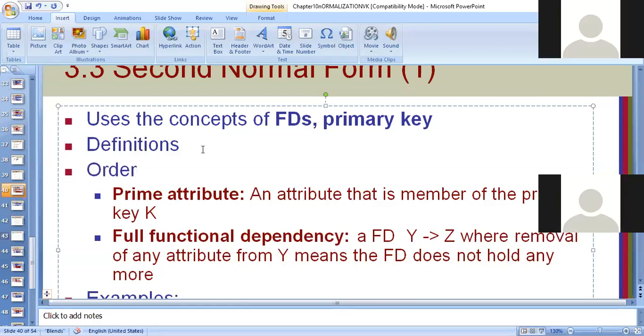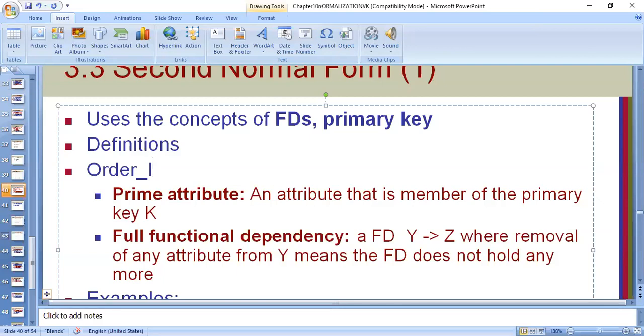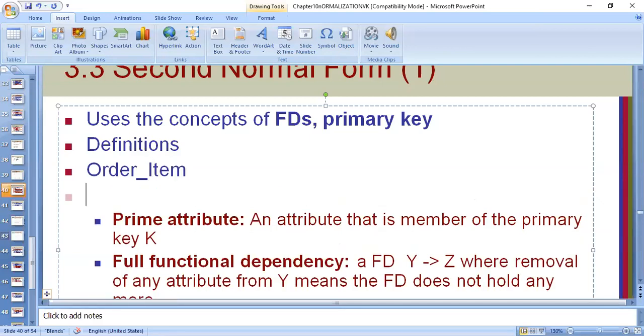In our table called order item in our journal program, we have a composite attribute made of order number and item number. For the same order, the same item will not repeat. So you remember, this was our composite primary key in our order item table.